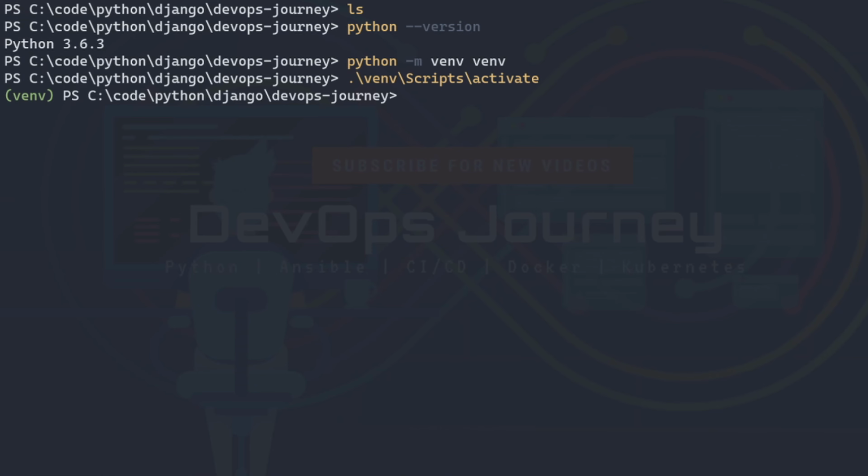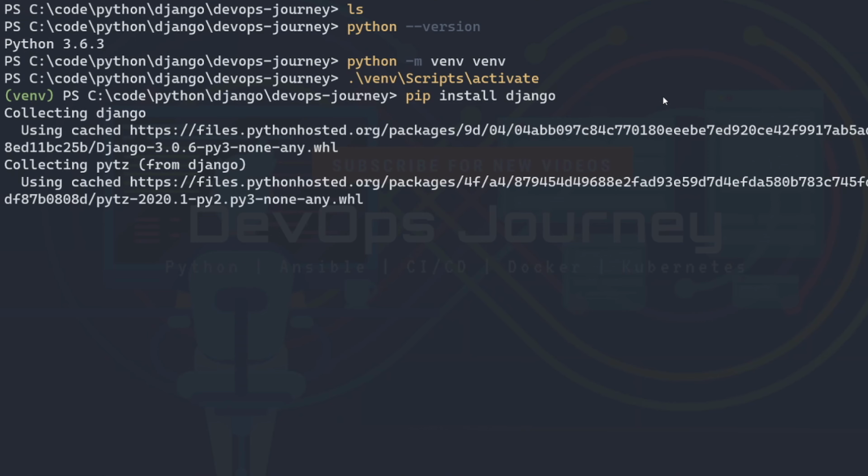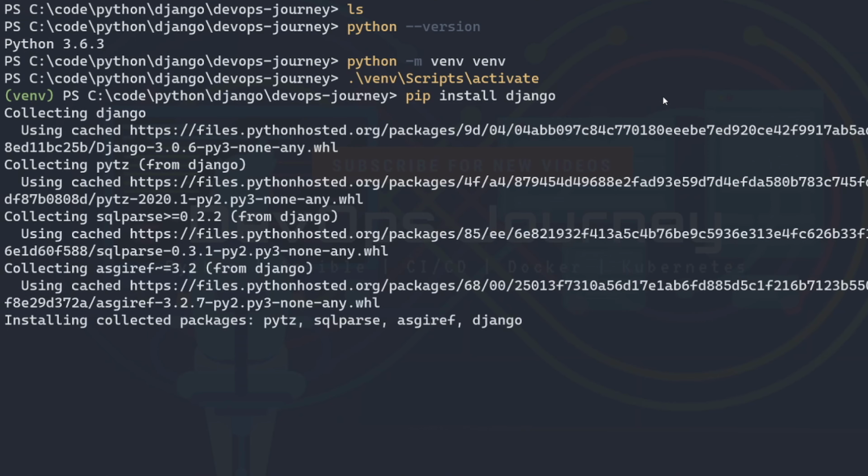So what I'm going to do is start to install Django now. And I'm going to do that using the pip tool. So I'll go pip install Django. Now this is going to go out and get Django, download it to my system, install it into my virtual environment. And if you're not using virtual environments, this is just going to install it into your default Python package folder.